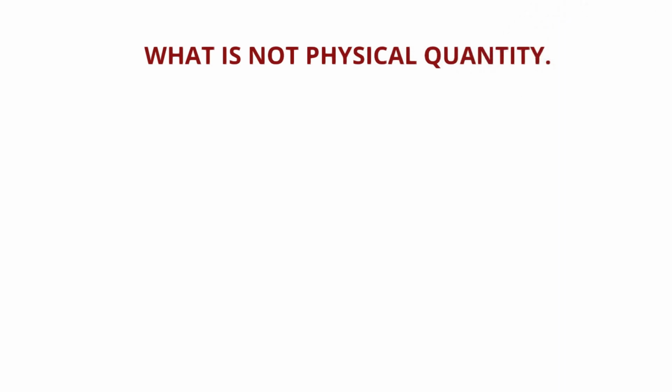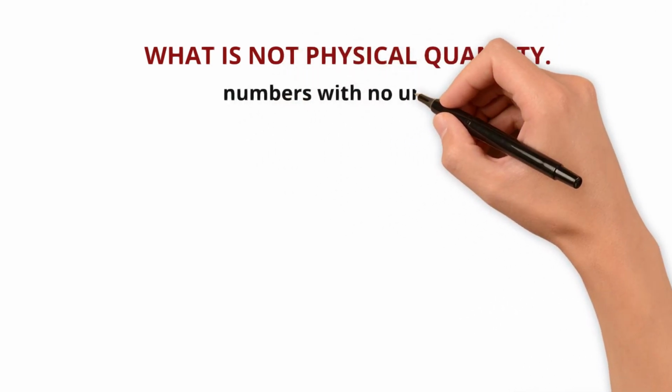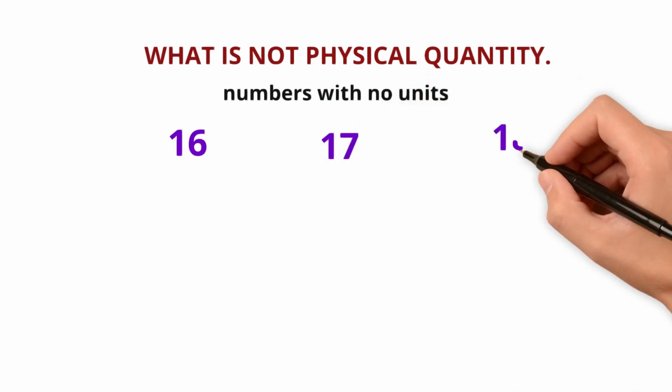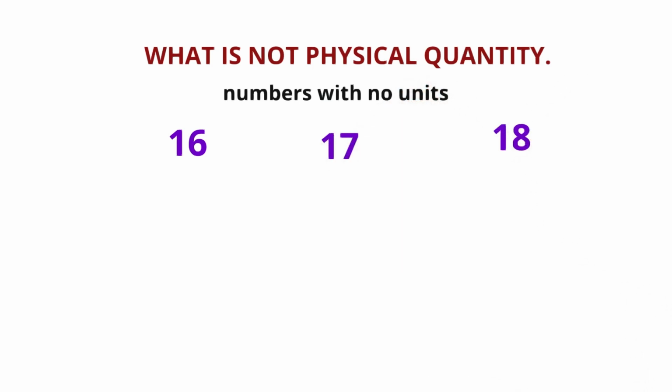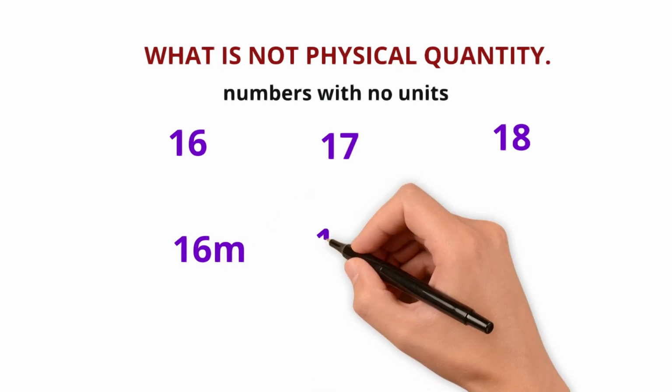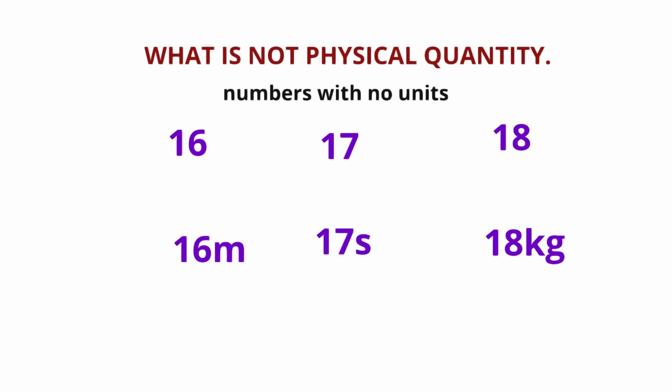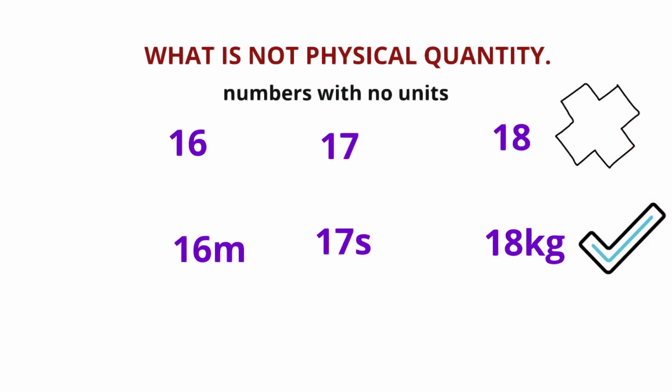To understand physical quantity in more detail, let us see what is not a physical quantity. So you can see the numbers 16, 17 and 18. These are just numbers, there is no unit. Now see these numbers as 16 meter, 17 second and 18 kg. So these are the magnitudes along with the units. So these are physical quantities, and numbers with no units are not physical quantities.